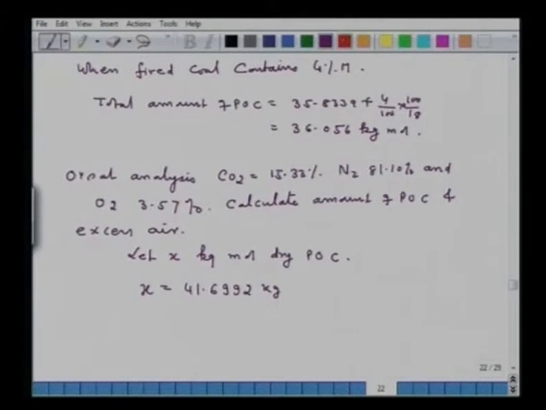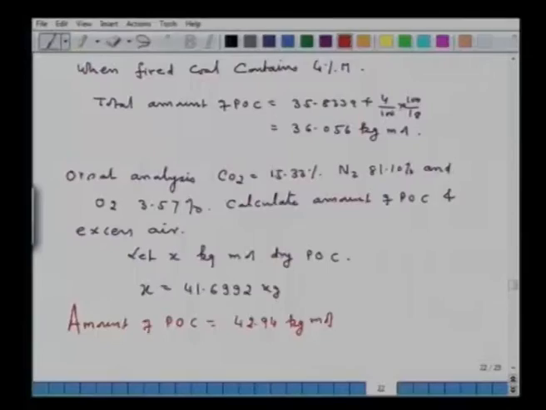So the amount of POC now, again the same, dry POC plus water of coal plus moisture. Since moisture is equal to 0 here, so we add both and we will be getting 42.94 kg mole amount of POC when excess air is used. So that is what the problem.